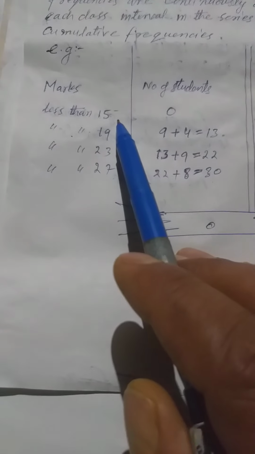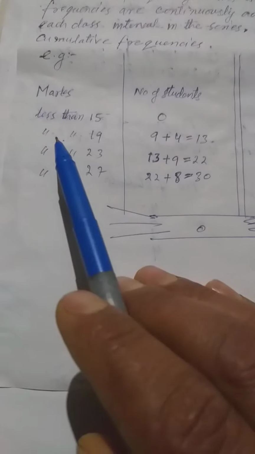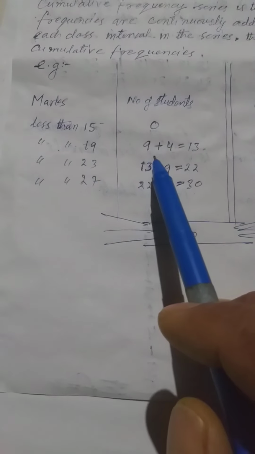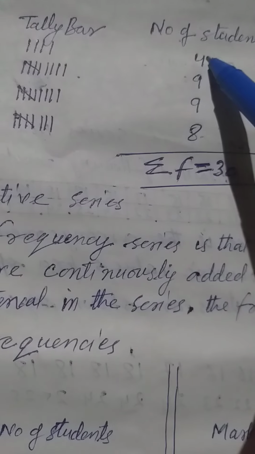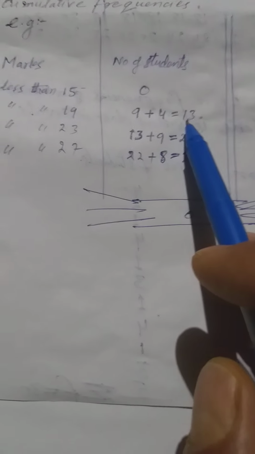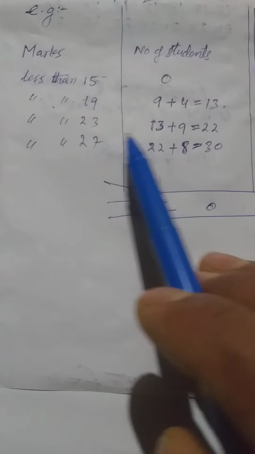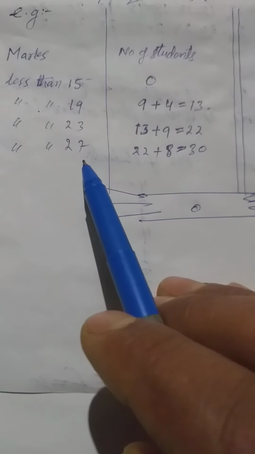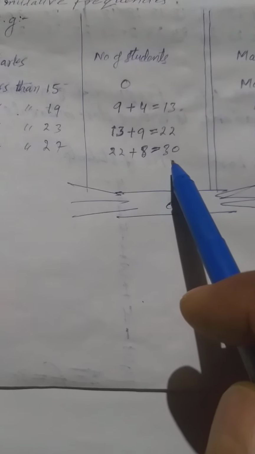Marks less than 15 is equal to 0. Marks less than 19 is equal to 9 plus 4, which is equal to 13. Marks less than 23, 13 plus 9 is equal to 22. Marks less than 27, 22 plus 8 is equal to 30.